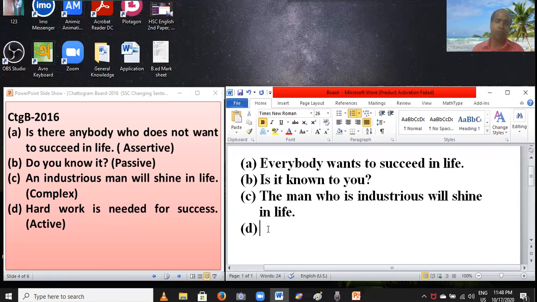While changing into active from passive, first you have to write we, and then you have to set the auxiliary verb, but there is no auxiliary in this sentence. Here this is an extra word, so you have to cut this word is. Students, if you cut am, is, are, you have to set b1 instead of b3. Needed: you have to set need, N-E-E-D, and then you have to write the subject as object.